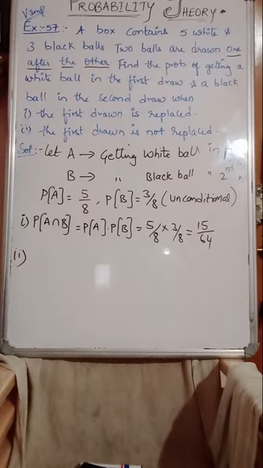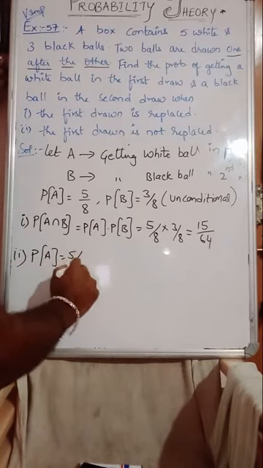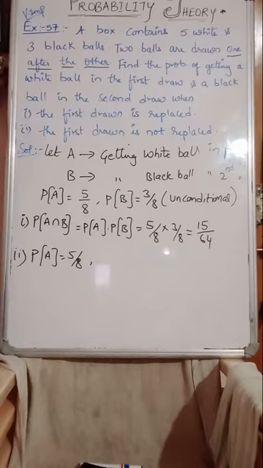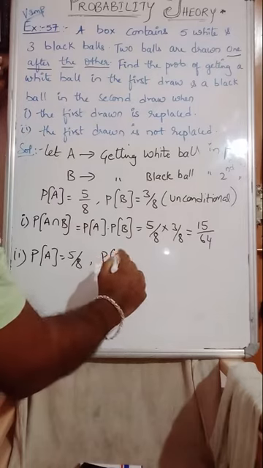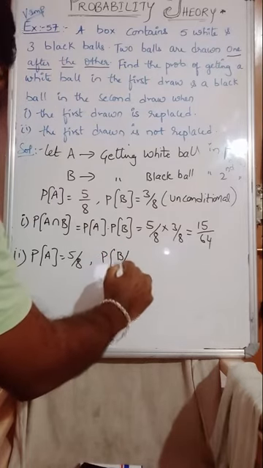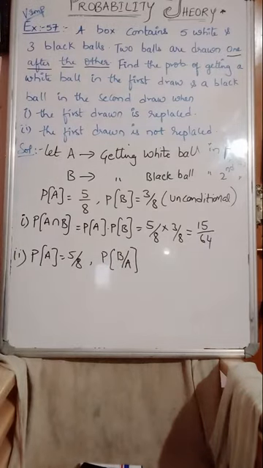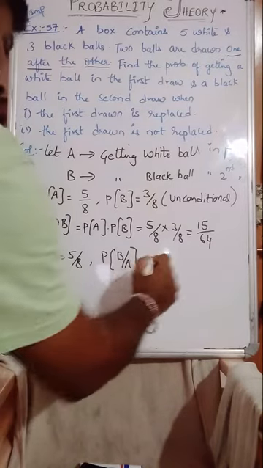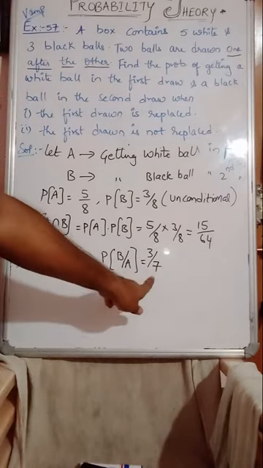Second question. Probability of A will become 5 by 8. And what about this one? How to write this? When a ball is not replaced, it means getting a black ball, given that the white ball is not being replaced, given A. It has to be taken. That means 3 by 7. You understand how come I have written 3 by 7?